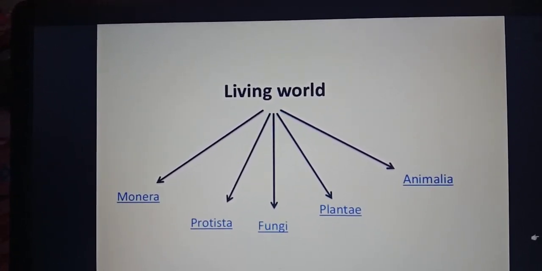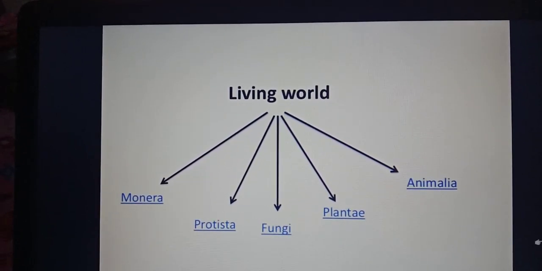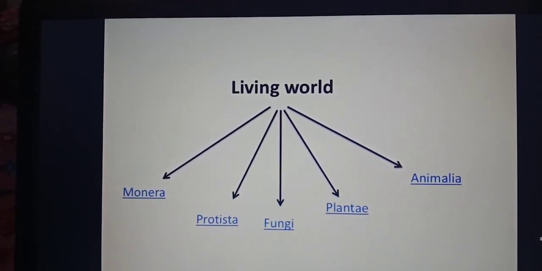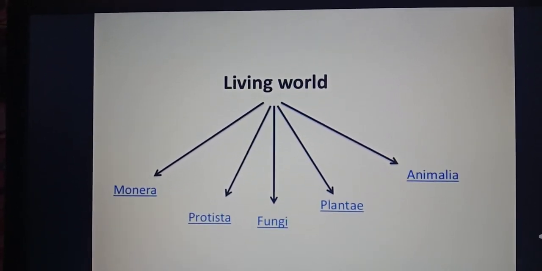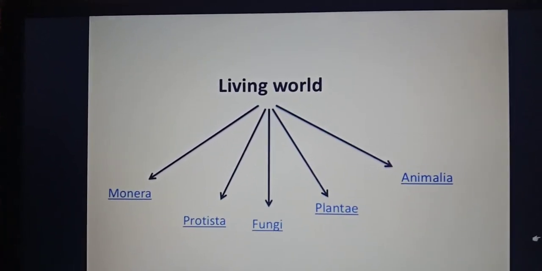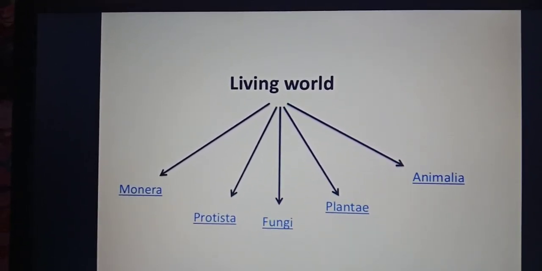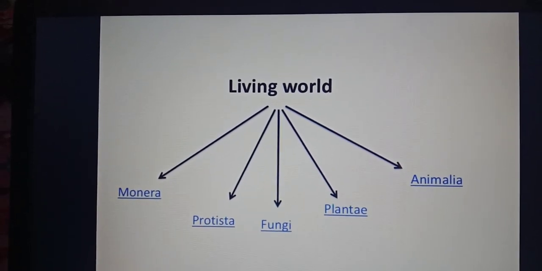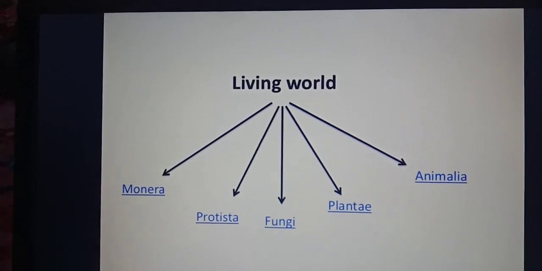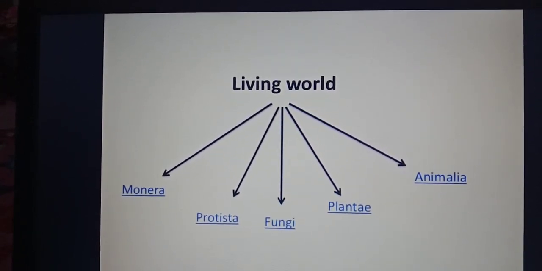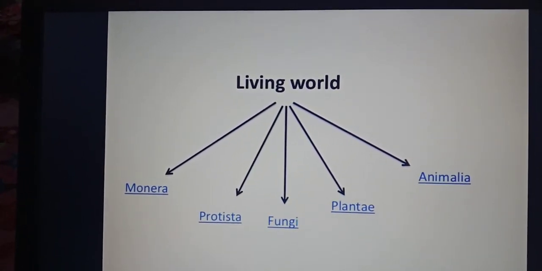In Fungi, we include the multicellular organisms which are plant-like but they do not have chlorophyll and they have a cell wall which is made up of chitin. These are basically saprophytic in nature. Then Plantae includes all the plants which have a cell wall. They are multicellular and they do have chlorophyll in them. And the last kingdom is Animalia, which includes all the multicellular organisms exhibiting different modes of nutrition.